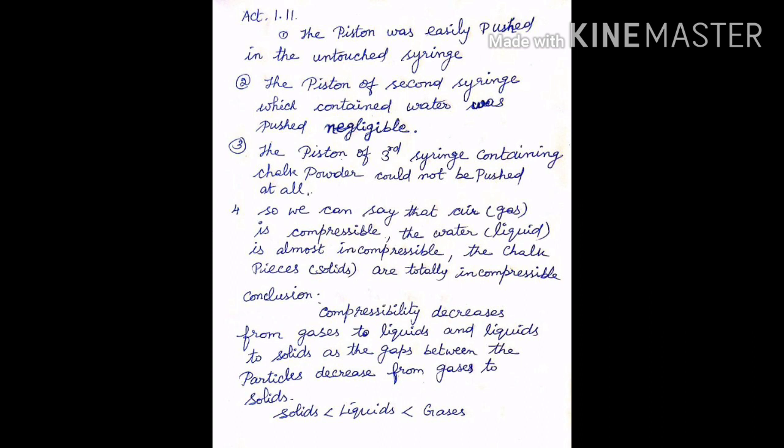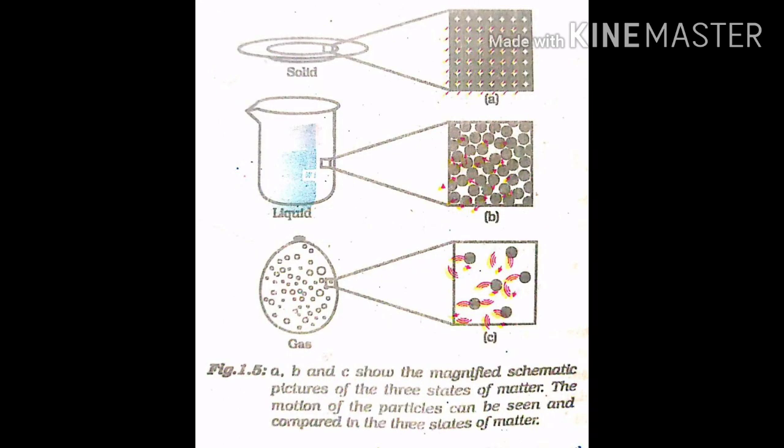That is why we are able to smell the food item being cooked in the kitchen. The particles of the aroma of food mix with the particles of air and spread from the kitchen and reach us. This is due to the high speed of particles and large space between them. Look at the picture.